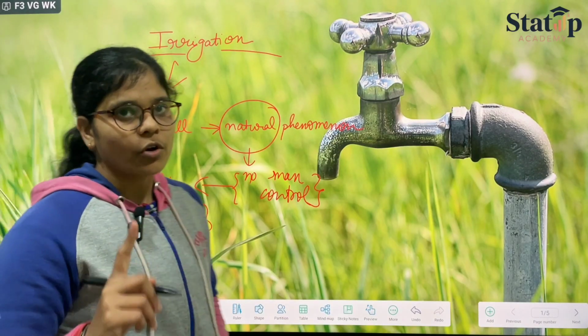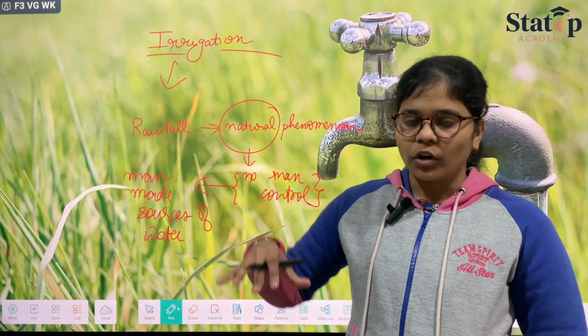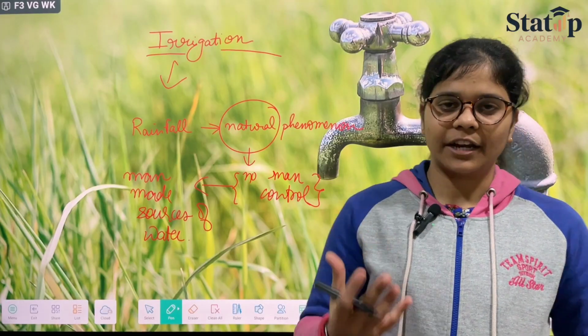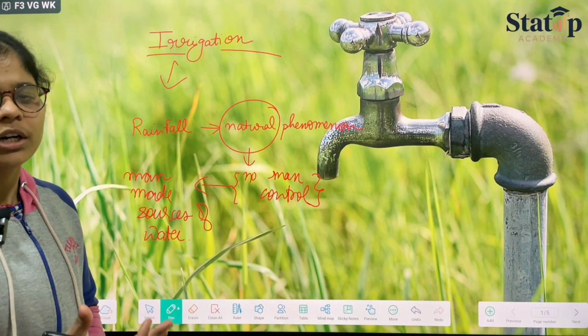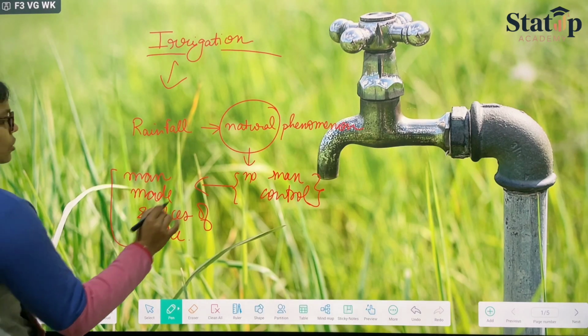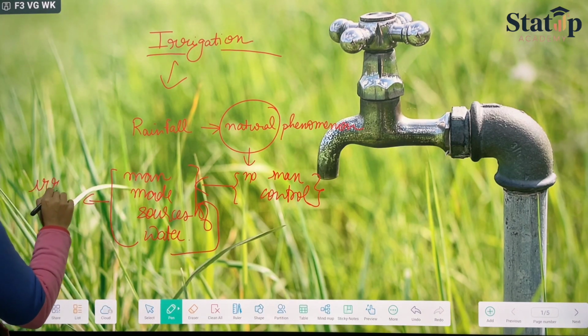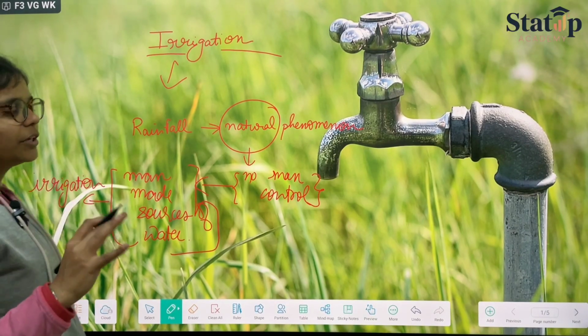These man-made sources of water will help to supply water to the fields when there will be no rainfall. ठीक है, या फिर rainfall season कम होगा तब we can supply water to the fields. और this man-made sources को ही we name as irrigation. ठीक है, I hope the definition is clear.